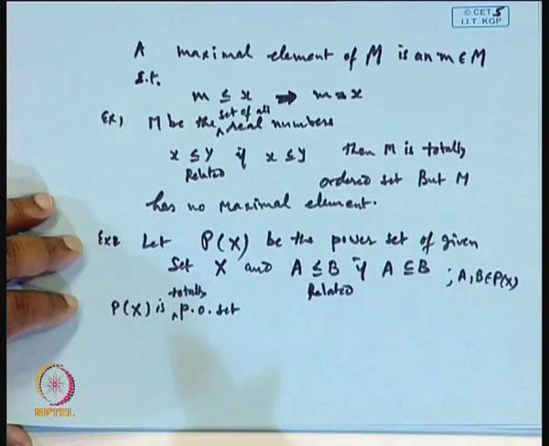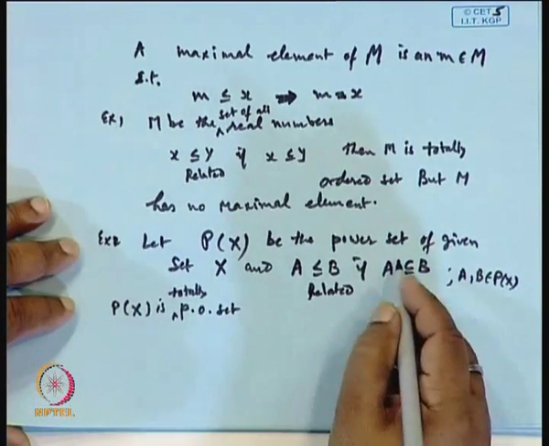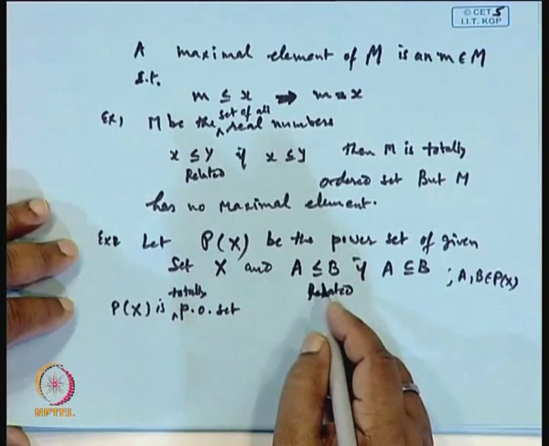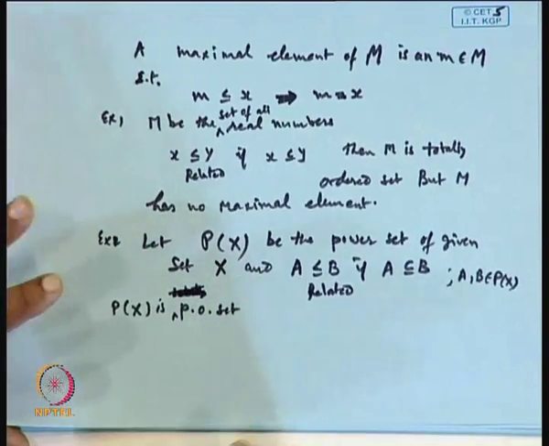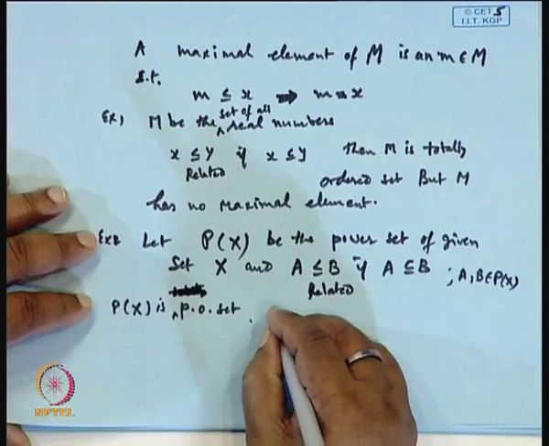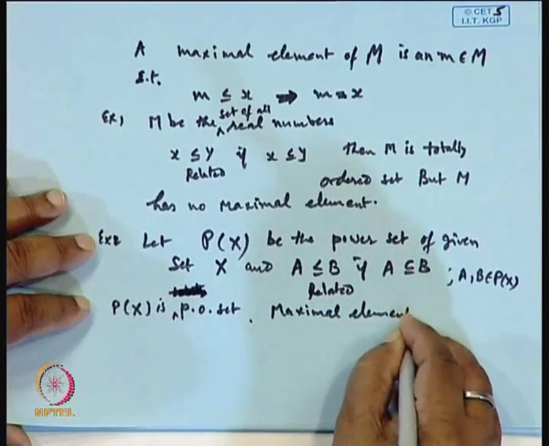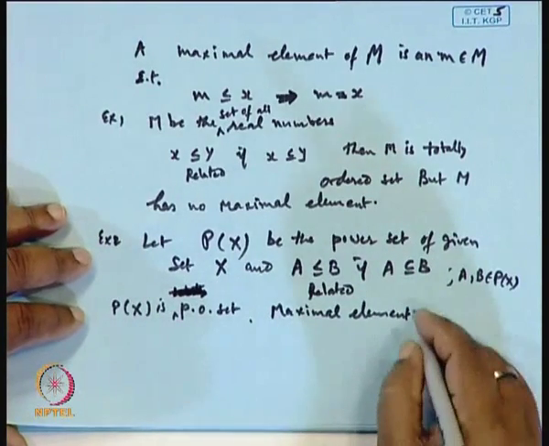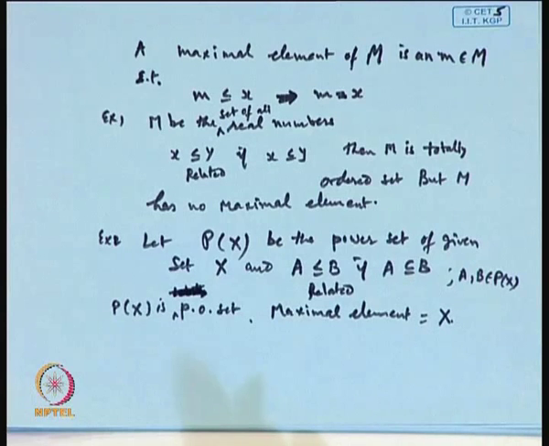It is a partially ordered set, and its maximal element will be our entire X. So, it has a maximal element.